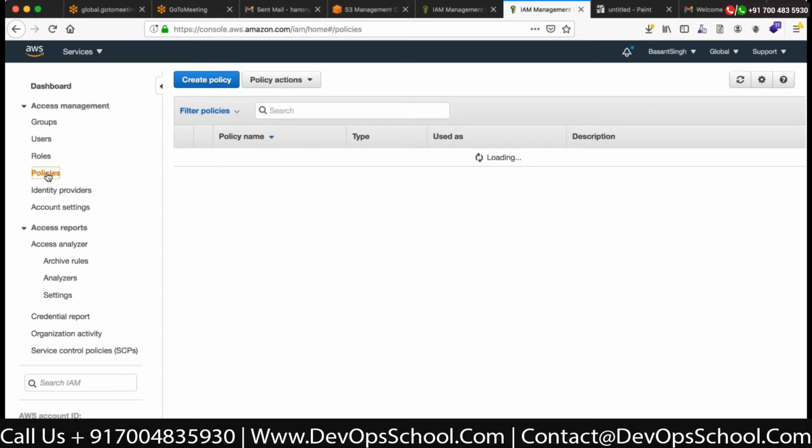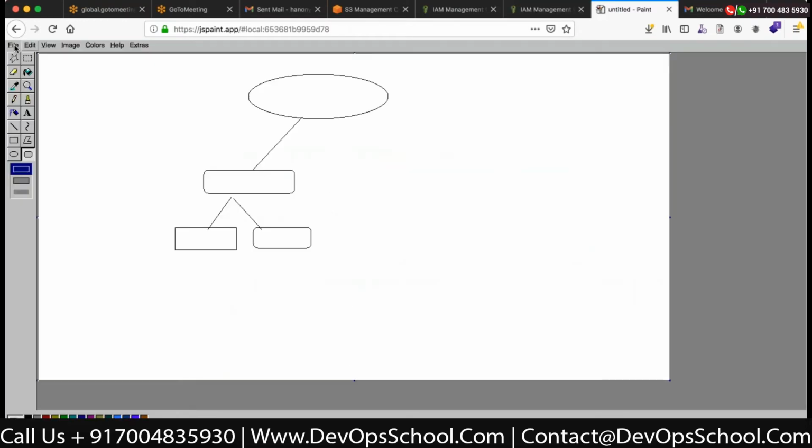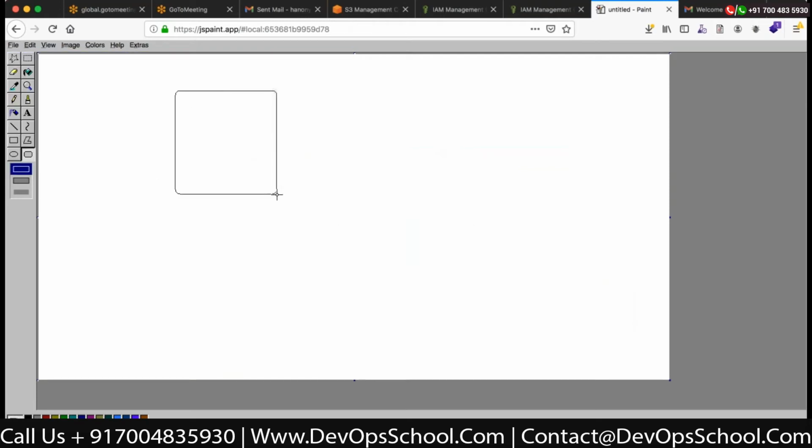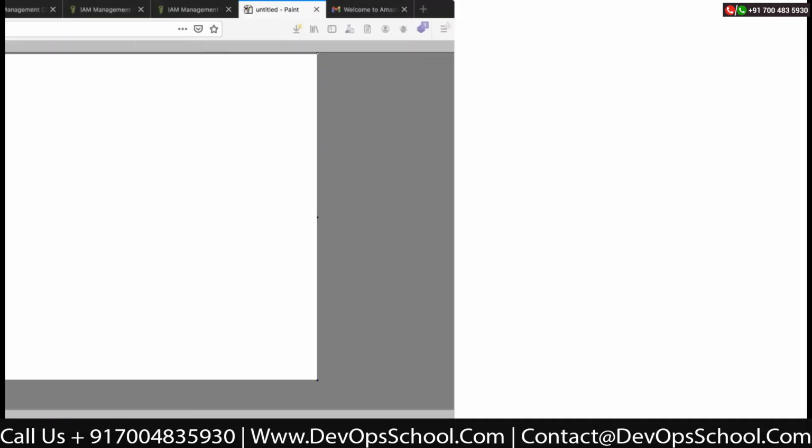So basically, permission boundary gives you the alignment. Let me just draw it somewhere. Let's say I created a policy whereby I have given permission to the user for creating an S3 bucket. Later, in the permission boundary, I set for the S3 bucket resource that nobody should create a new S3 bucket. Okay, so that will override the policy which they have created.